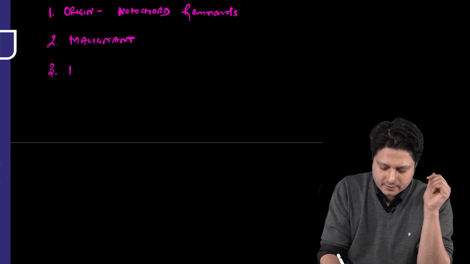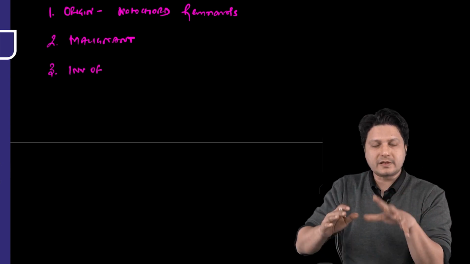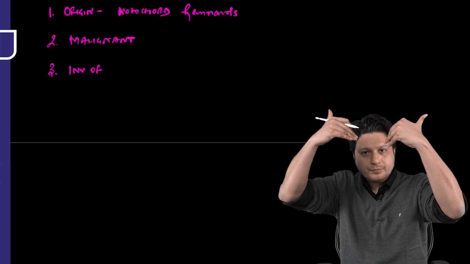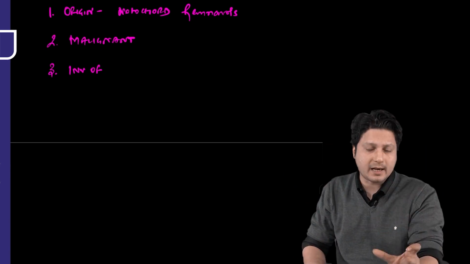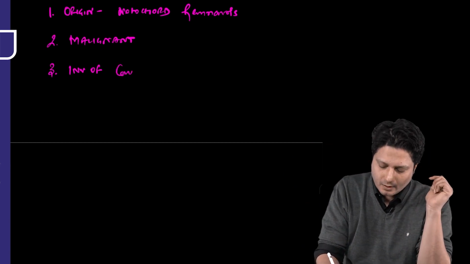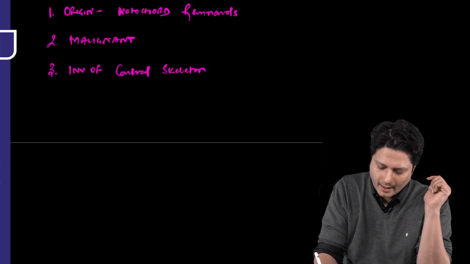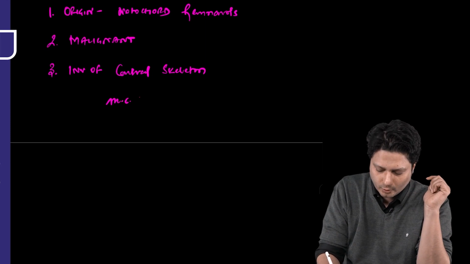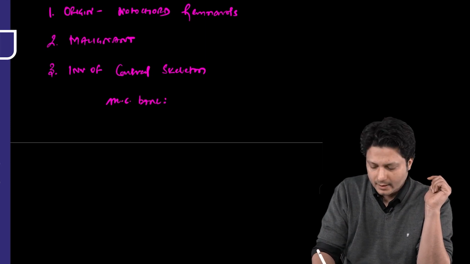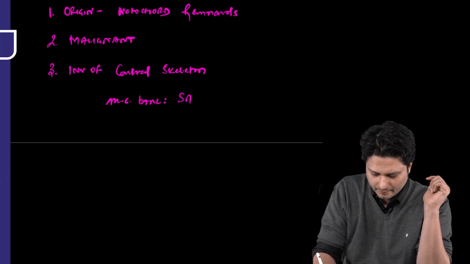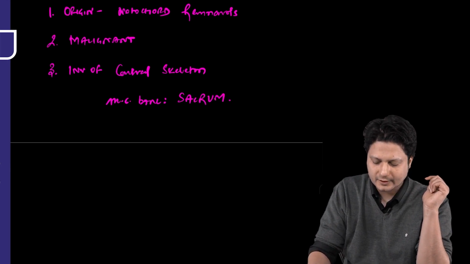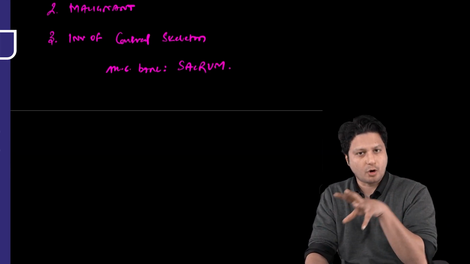This is the kind of tumor in which only the axial skeleton or the central skeleton is involved. And the most common bone to be affected by this chordoma is sacrum. Sacrum is said to be the most common bone found to be affected by this chordoma.